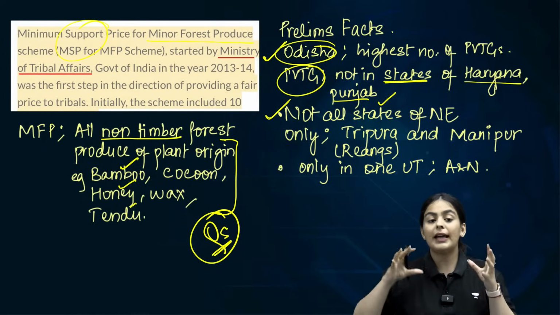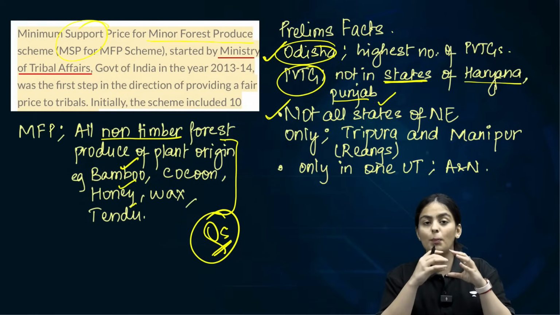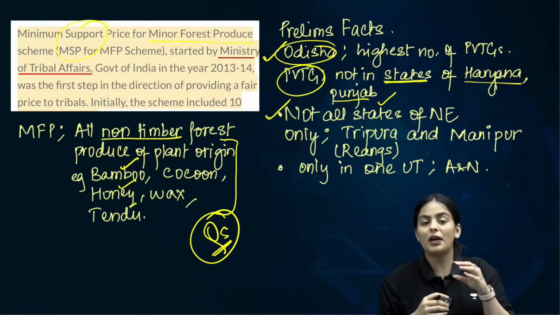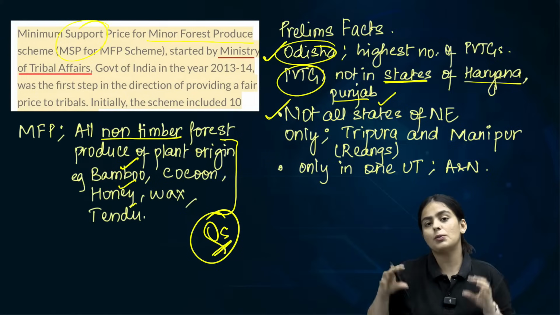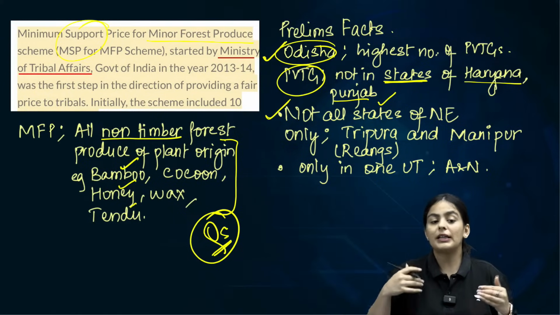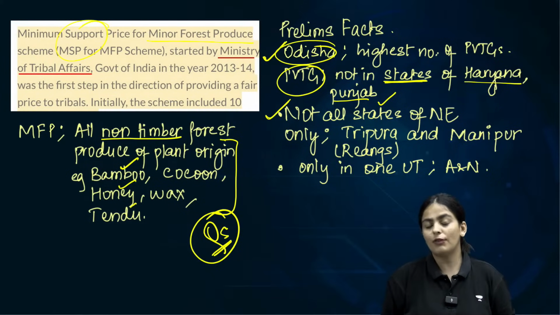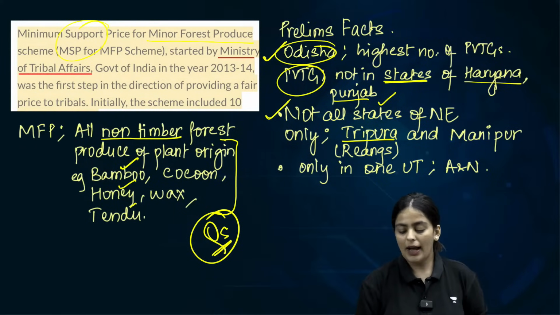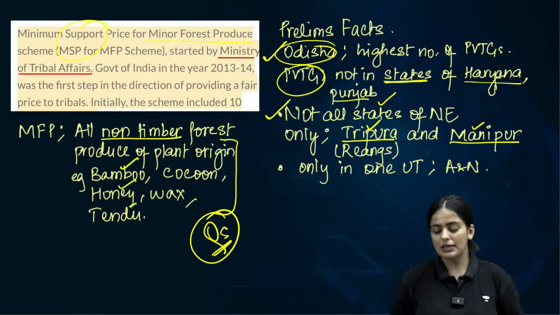But please understand, their tribals are in a way a block. There is no particular group which is the least vulnerable or the most vulnerable. So there is less homogenization amongst the tribals when it comes to northeastern areas, but in other areas we have tribals which are particularly vulnerable, which is why in the northeastern states you will see there are only two states, one being Tripura and the other being Manipur, which have notified PVTGs.